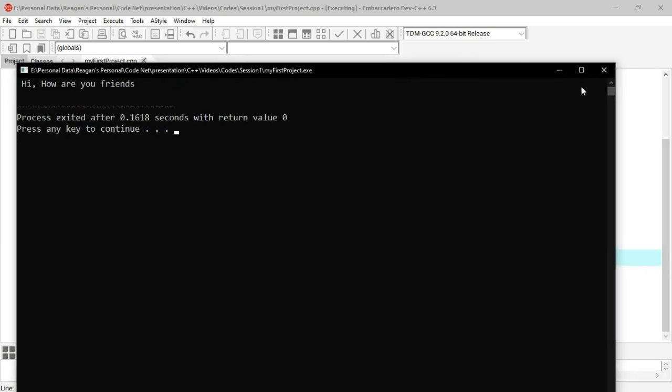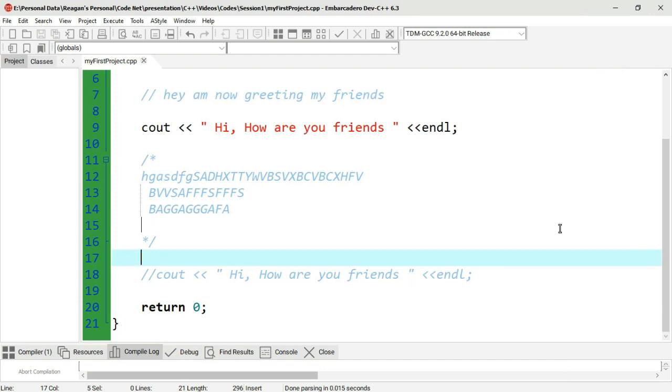So to summarize what we've just discussed, C++ has two types of comments, a single line and a multi-line comment. Comments can be used when you want to document your work, to explain what a certain source code is trying to do, so that you can remember it, or when you transfer that same source code to your friend, they know what you were trying to do. And again, we can use comments when we want to exclude certain code from our work, because execution won't happen on that code.